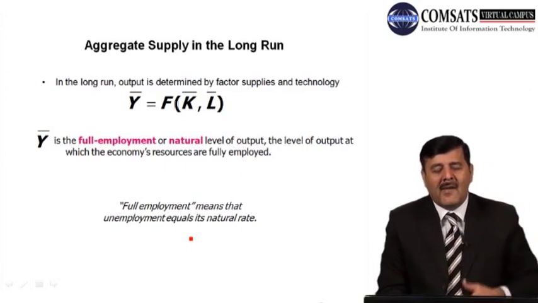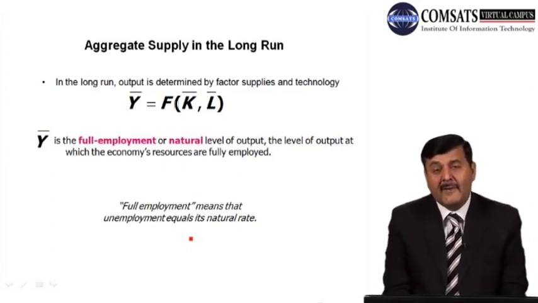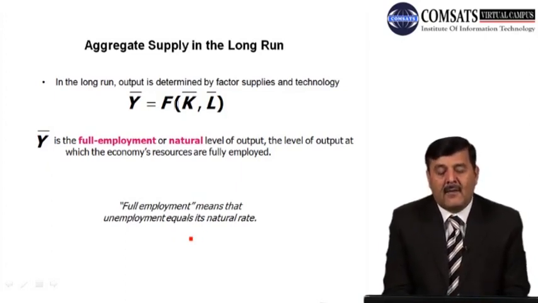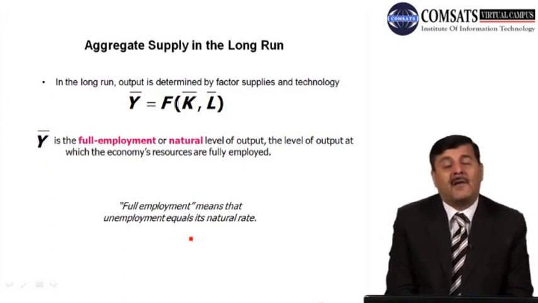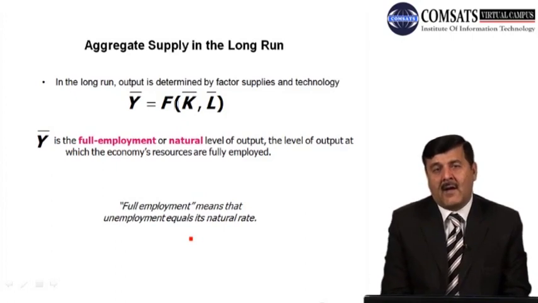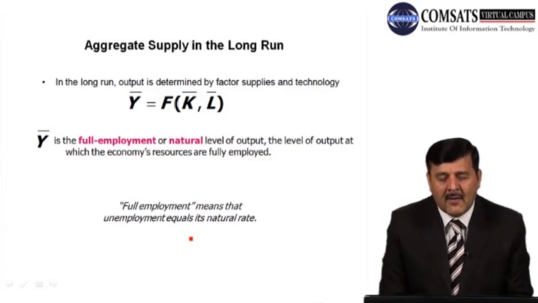So full employment means unemployment equal to its natural rate. So at this level of output, we can say that there is a full employment level in the economy, and full employment means the unemployment level is equal to its natural rate. Natural rate is the level of unemployment which, जैसा कि हमने सीखा था, natural rate एक ऐसा unemployment level होता है कि which always prevails or remains in the economy.